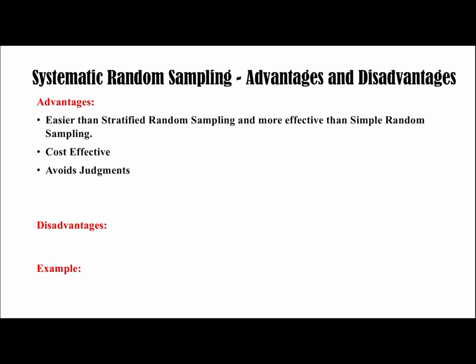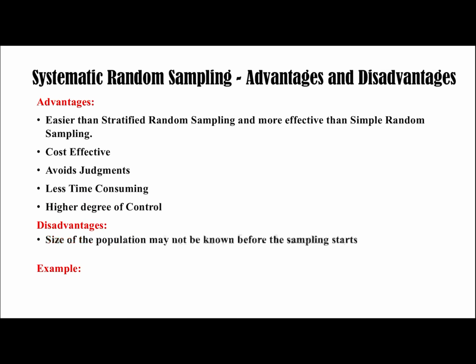It avoids judgment. It involves probability to a greater extent, so judgments are avoided, and once the first sample is chosen, the role of judgment finishes. It is less time consuming. It does not cost the time of stratification, nor does it leave any doubt on reliability. Higher degree of control. We can control the sample size, the first sample, and the rule to complete the process. Thus, the level of control is always higher in this sampling method.